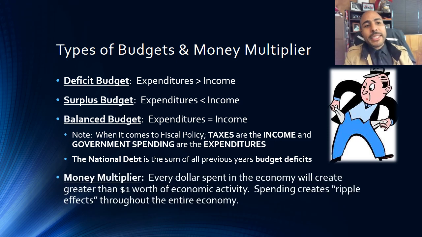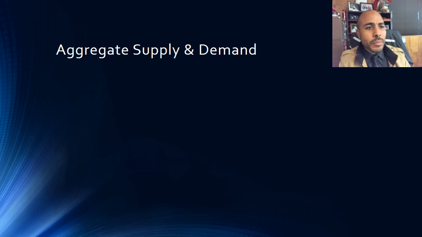Now, next up is the money multiplier. The money multiplier is a mathematical equation that tells us that every dollar we spend in the economy actually creates greater than $1 of economic activity or productivity. So basically, when you spend money, it creates a ripple effect that touches all parts of the economy. So spending $1 will yield more than $1 of production for the economy. That's the money multiplier. Just make sure you know that.